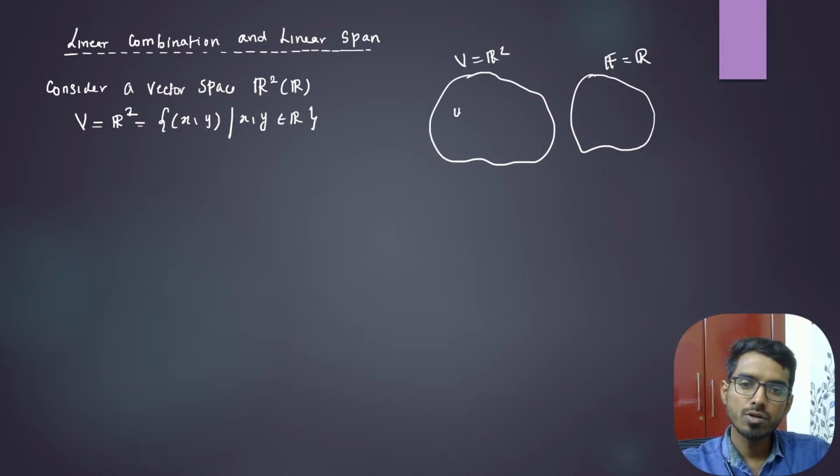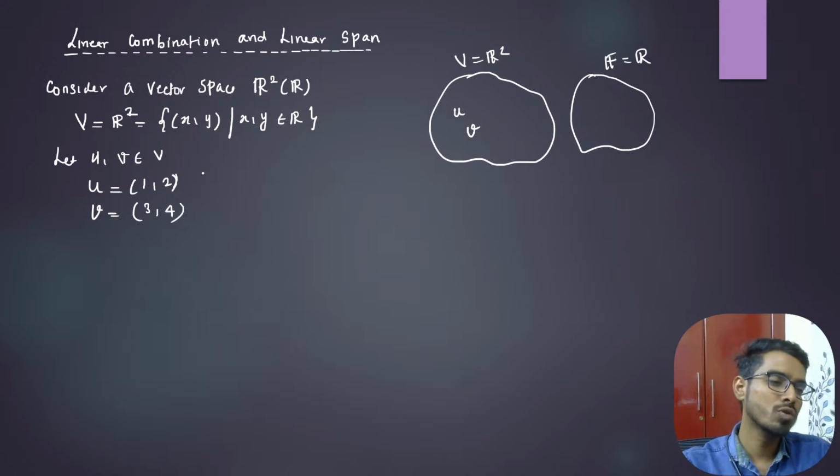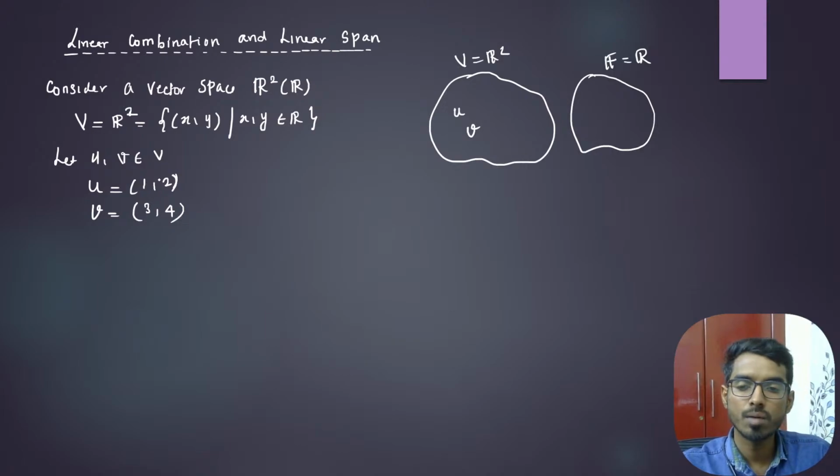Now let us take two elements u, v in V. Just for understanding, let us take u to be 1 comma 2, and v to be 3 comma 4. You can take any; I'm just giving you some motivation towards linear span and linear combination.